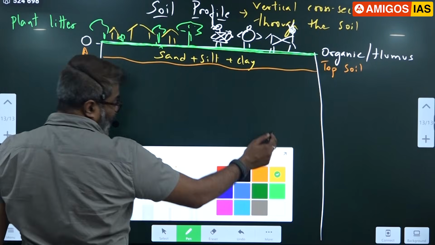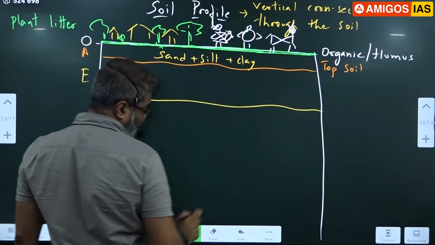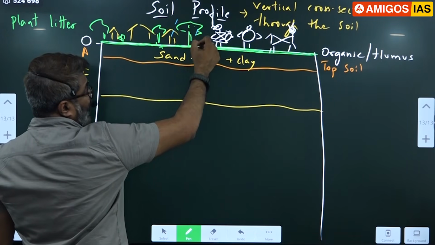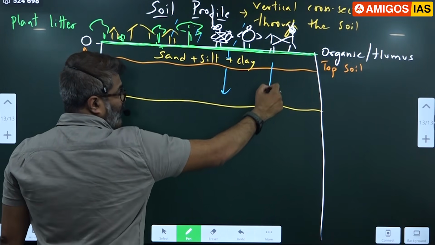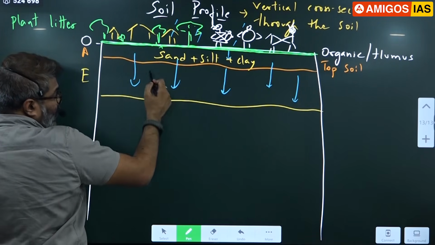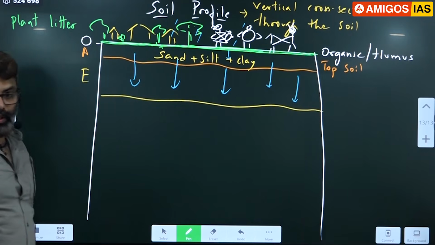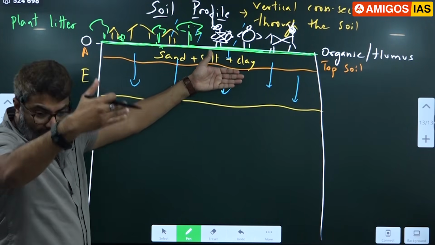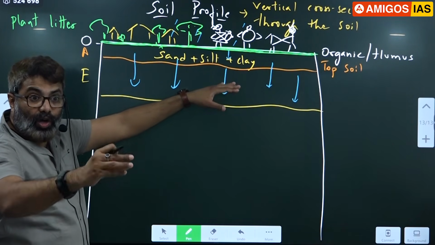Below this is another layer called the E layer. Now you notice things are going to change. What happens now? Whenever water falls on the surface, like rainwater, the rainwater comes down and percolates through this region, correct? As it comes through, this is sand, silt, clay, and this is a rock layer. As it passes through, many of the minerals in the rock will dissolve.